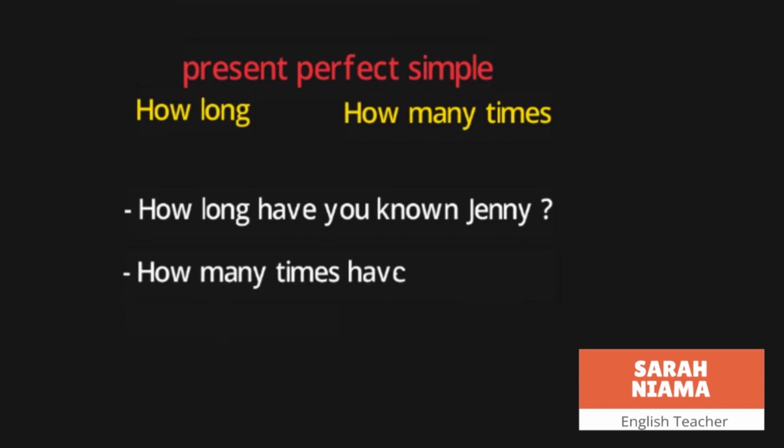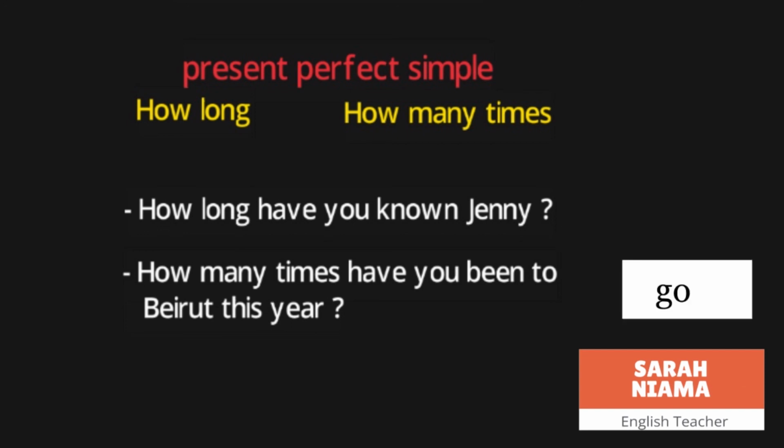How many times have you been to Beirut this year? شقد عدد المرات اللي رحت بيهن إلى بيروت هاي السنة؟ خلينا بالبداية how many times اللي هي the question word, and have is the verb, the auxiliary verb. You is the subject. We put have because we have you, and been is the past participle of the verb go. To Beirut هي الcomplement, and this year is the adverb of time, and at the end we put the question mark.